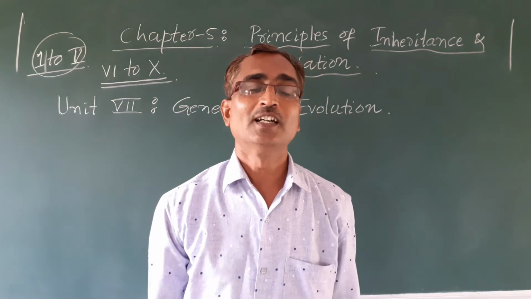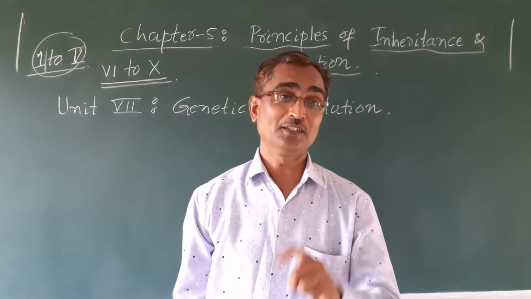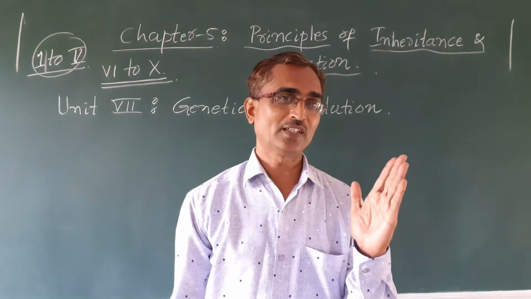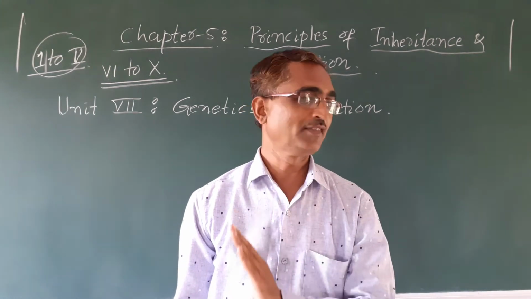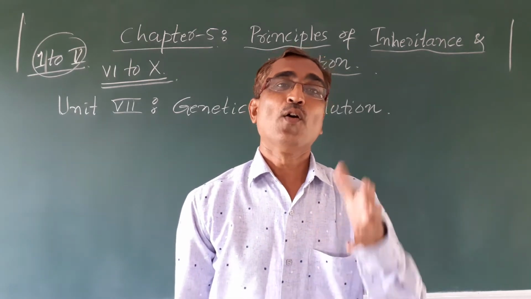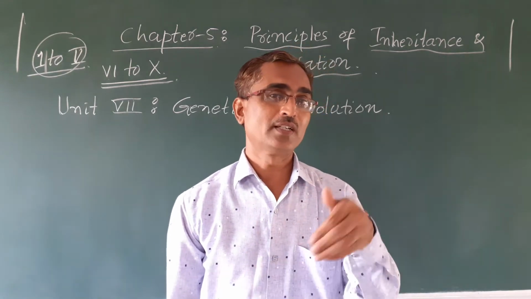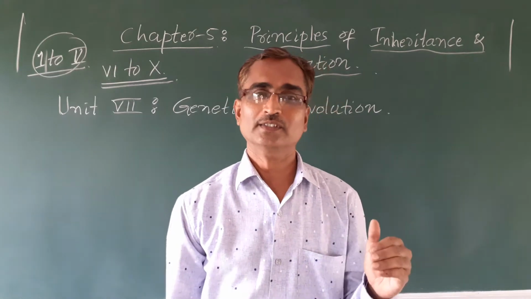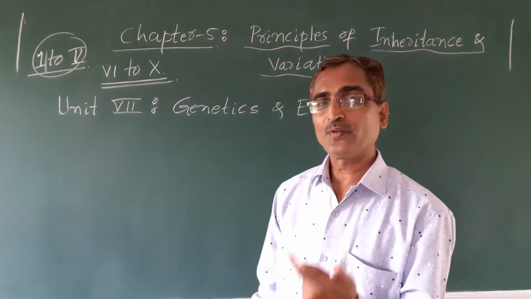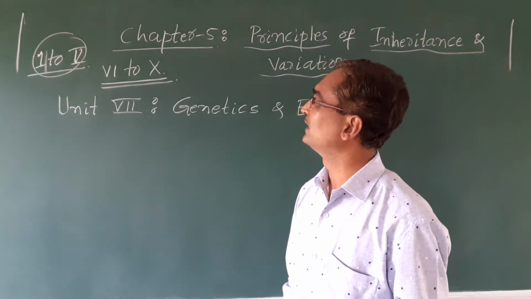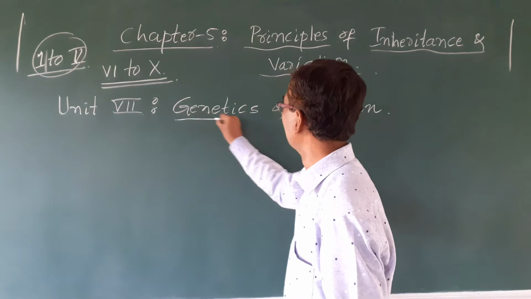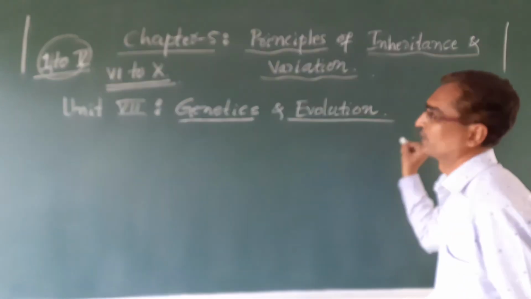There are 4 chapters in the 6th unit, that is reproduction. The fourth chapter, regarding reproductive health, we will discuss later on. And today we will discuss the 7th unit, that is genetics and evolution.